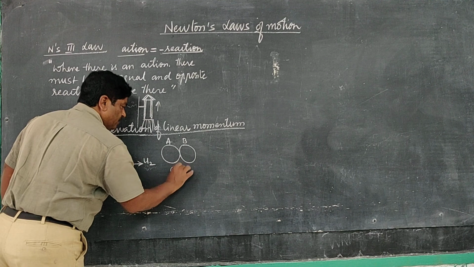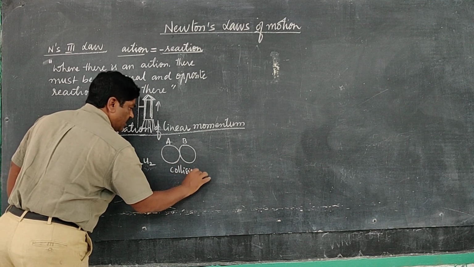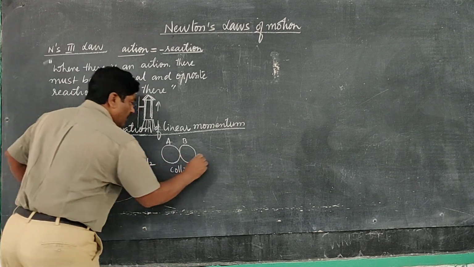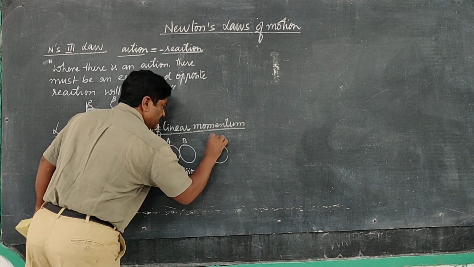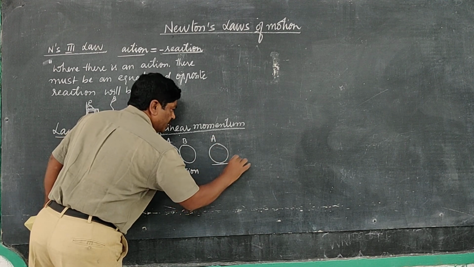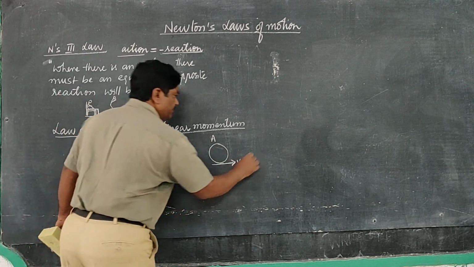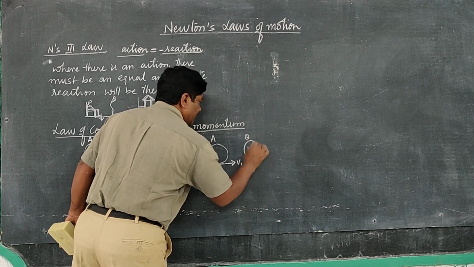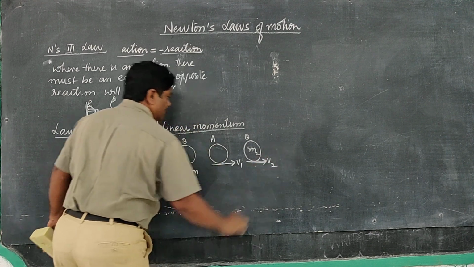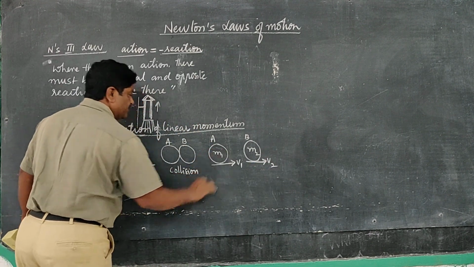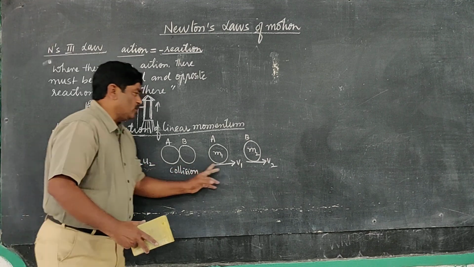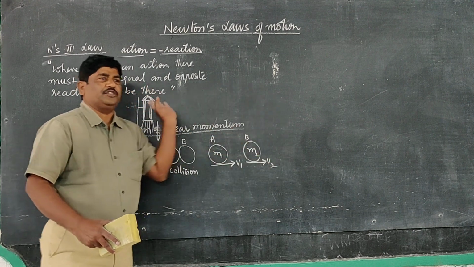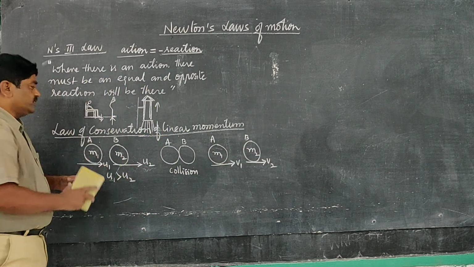This physical phenomenon is called collision. After this collision, A moves in the same direction with velocity v1, and B also moves in the same direction with velocity v2. After collision, v2 is greater than v1. They both are going in the same direction.